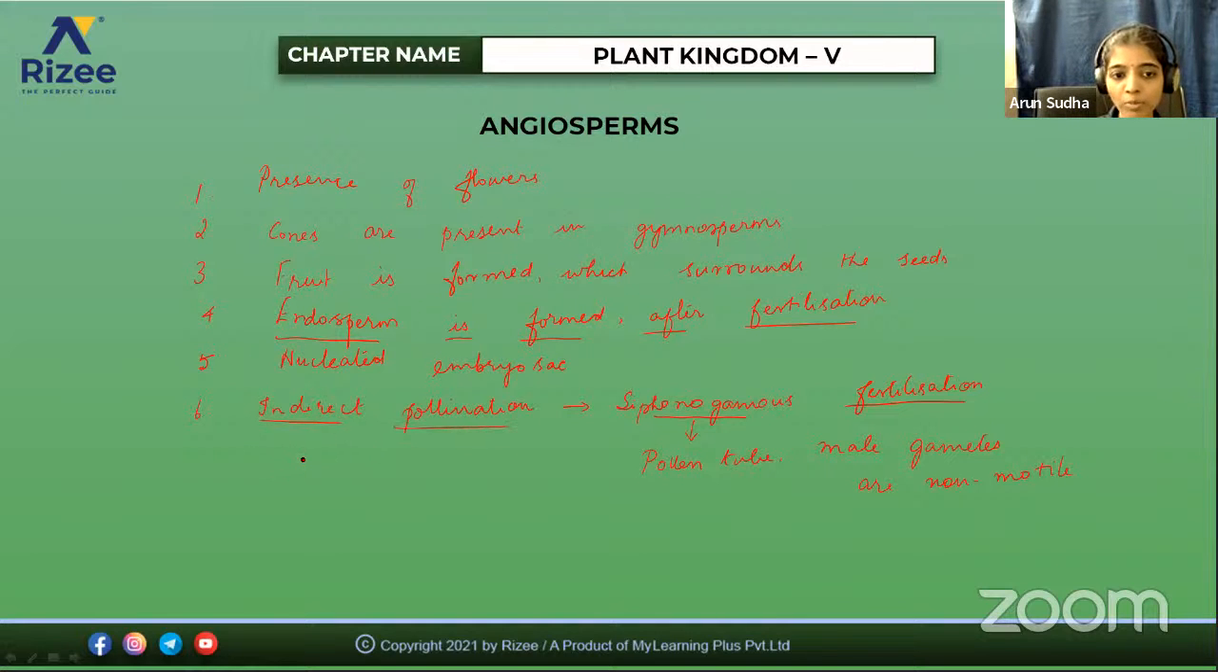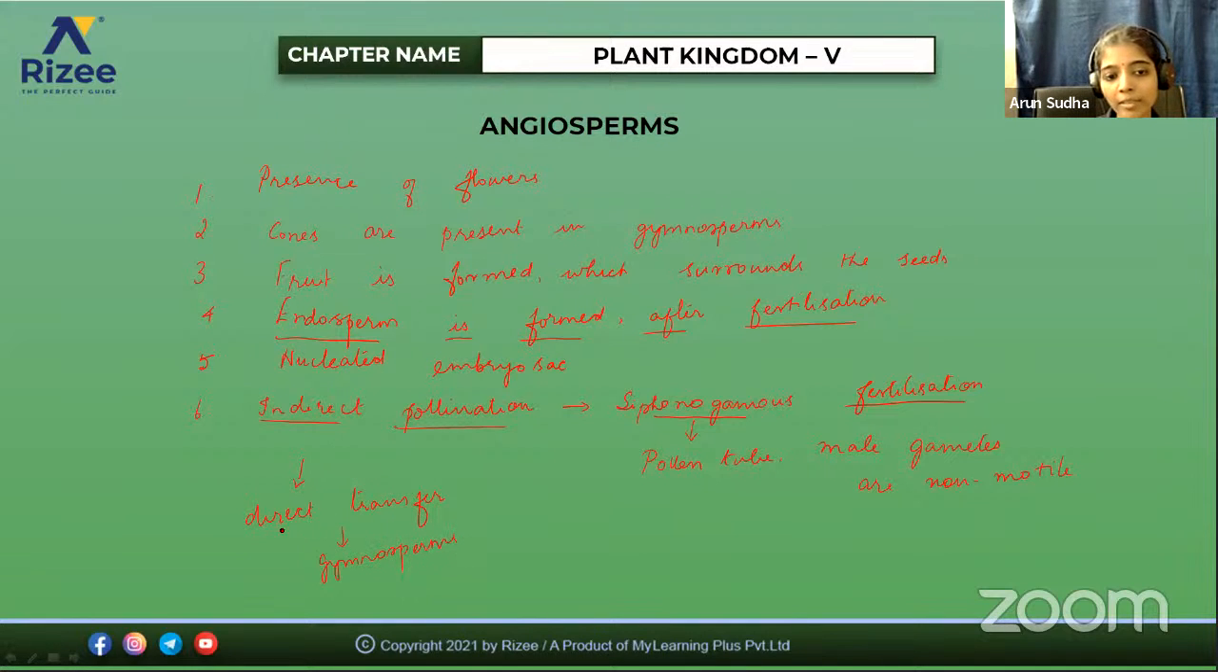But in the case of gymnosperms, what will happen? The pollen grains will be directly transferred to the ovule. Direct transfer in the case of gymnosperms. So this is one of the main differences.